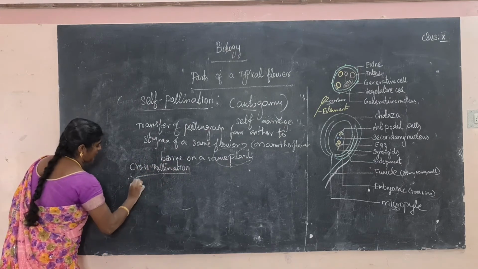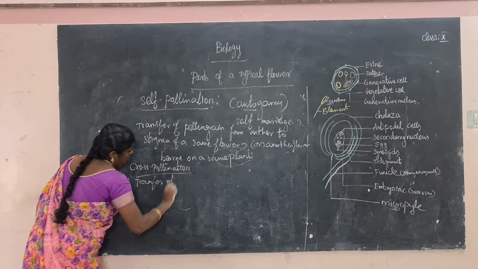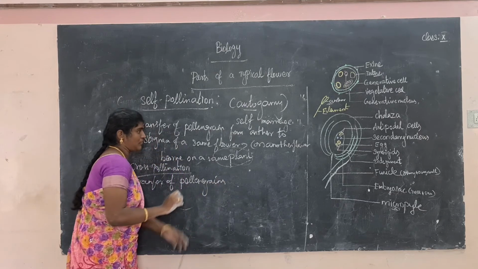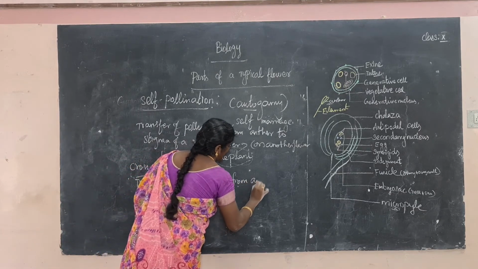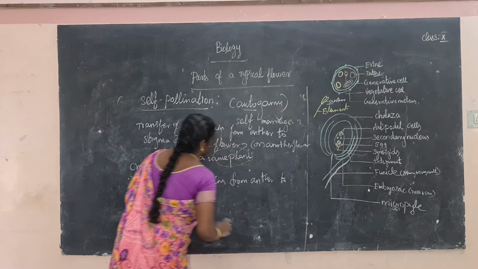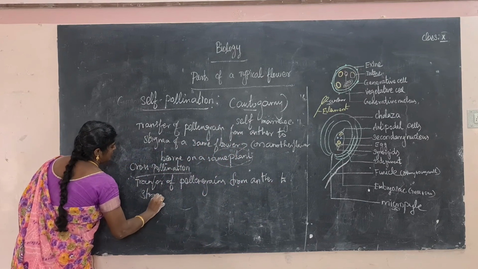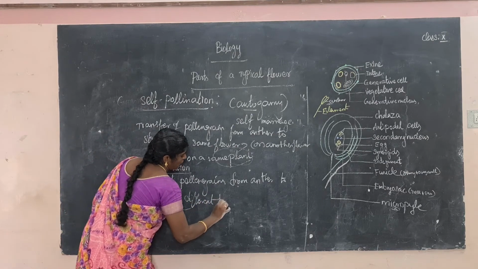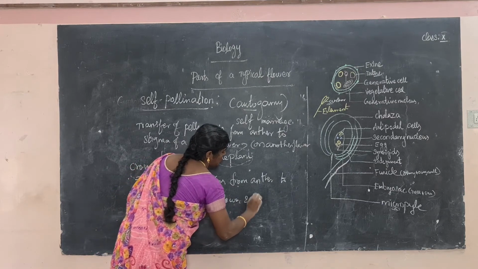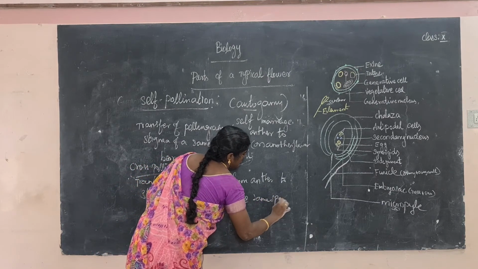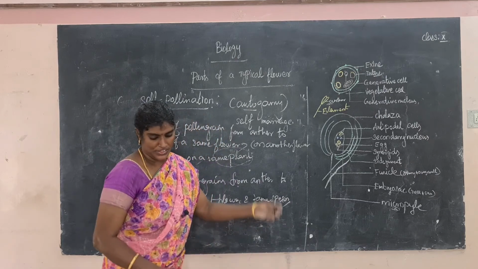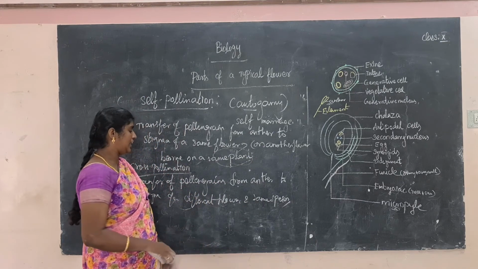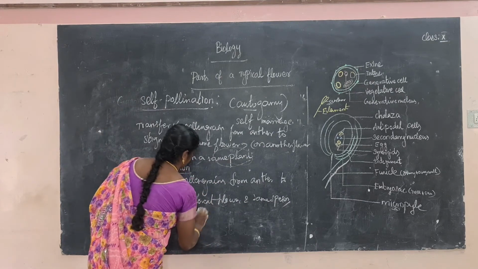Okay, the transfer of pollen grains from anther to stigma of a different flower, a different flower and the same species. The species should be the same. Okay, that is called cross-pollination: a different flower or another plant.